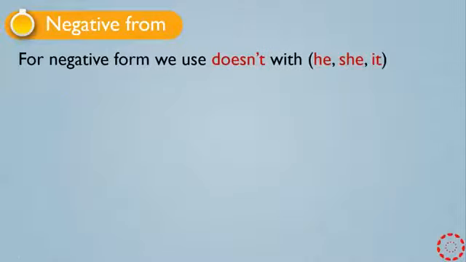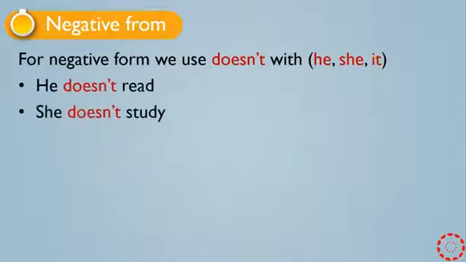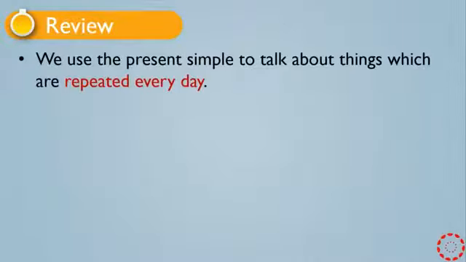For negative form, we use doesn't with he, she, it. For example, he doesn't read. She doesn't study. It doesn't sleep. And we use present simple to talk about things which are repeated every day.